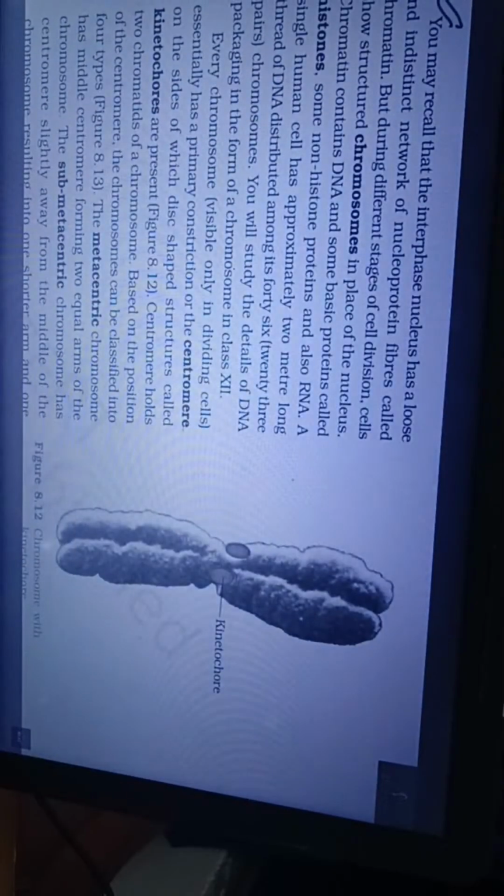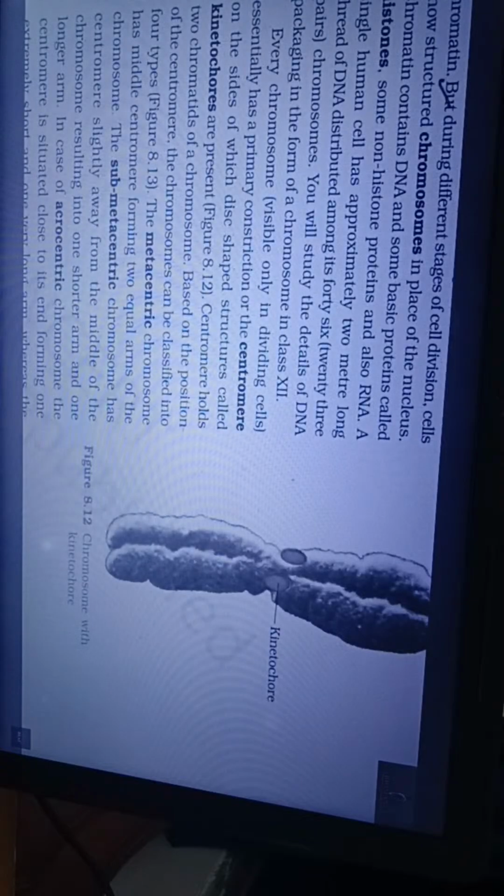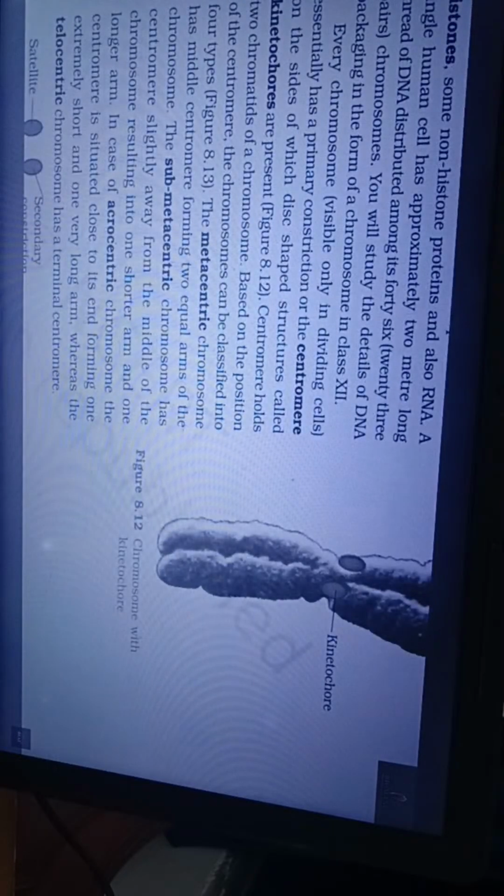You may recall that the interphase nucleus has a loose and indistinct network of nucleoprotein fibers called chromatin. But during different stages of cell division, cells show structured chromosomes in place of the nucleus. Chromatin contains DNA and some basic proteins called histones, some non-histone proteins and also RNA. A single human cell has approximately a 2-meter long thread of DNA distributed among its 46, that is 23 pairs, of chromosomes. You will study the details of DNA packaging in the form of chromosomes in class 12.